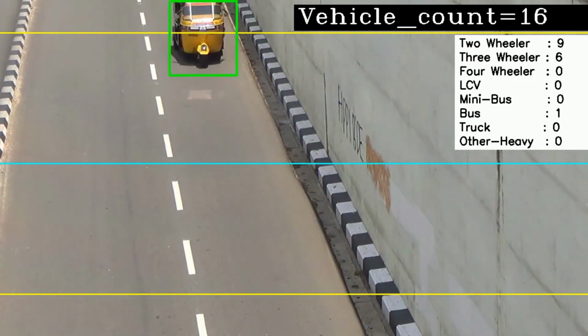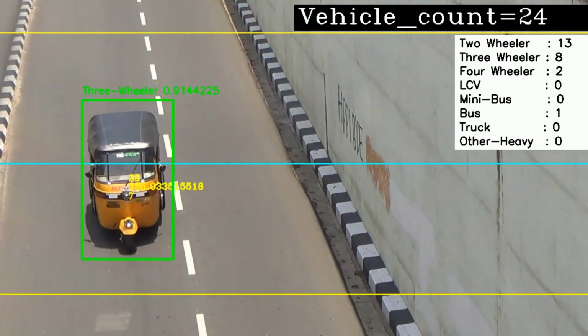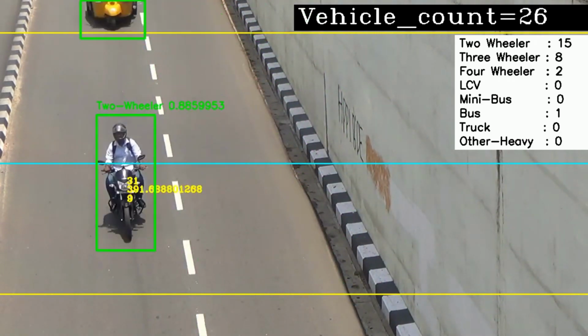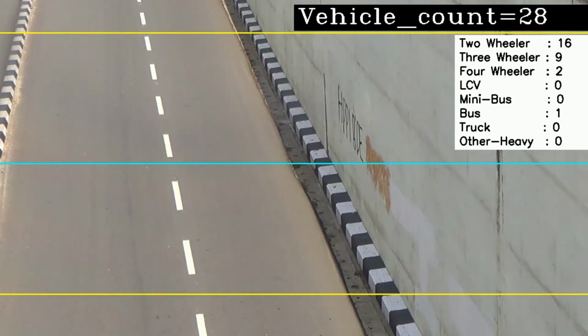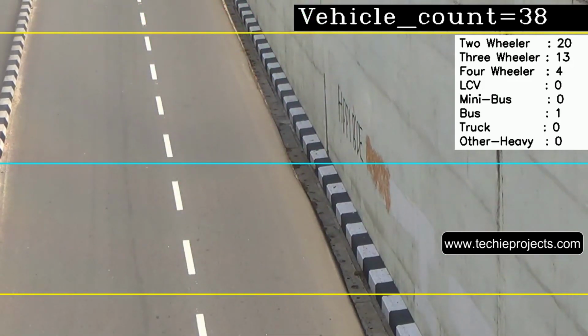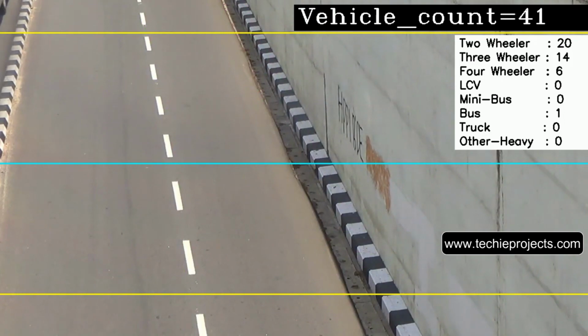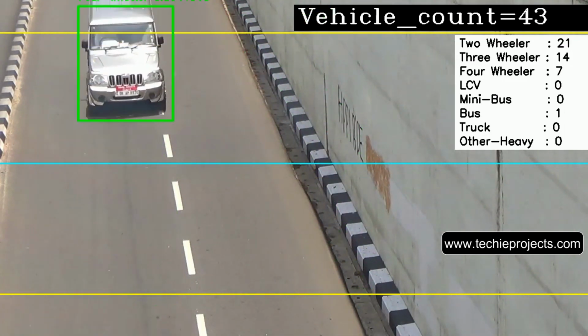We have created one imaginary line. If a vehicle passes through it, then the counter increases by 1, like 27, 28. If two vehicles pass, then it will increase by 2, and it will also classify the type of vehicle. It will be two-wheeler, three-wheeler, or maybe bus, truck, minibus.